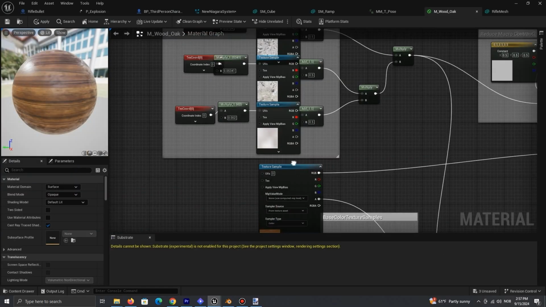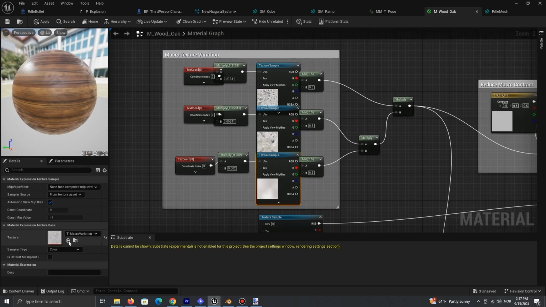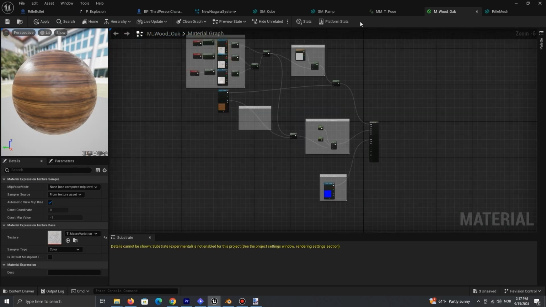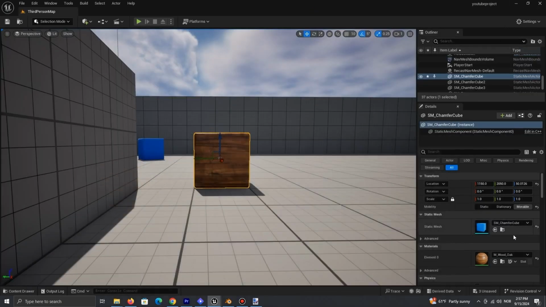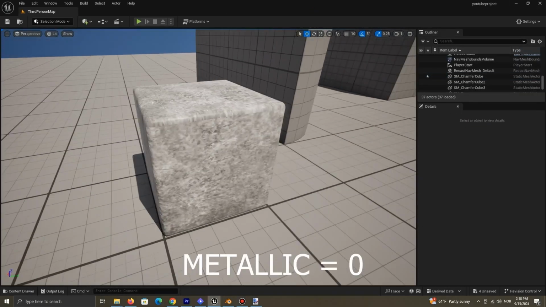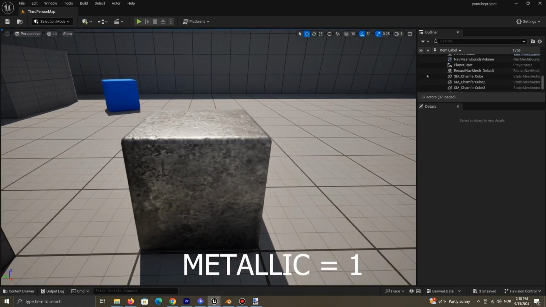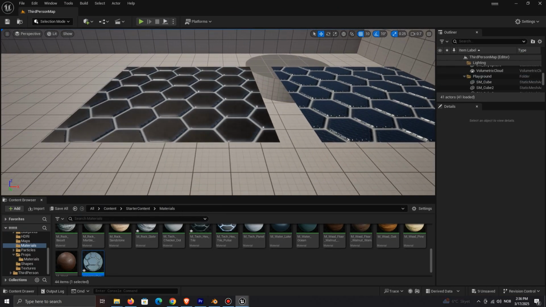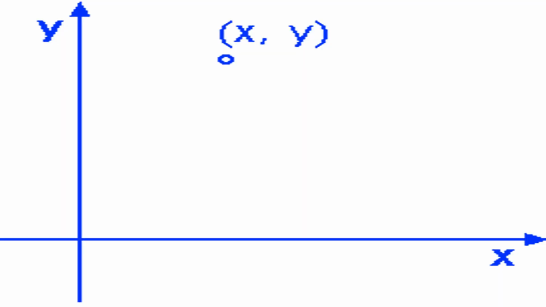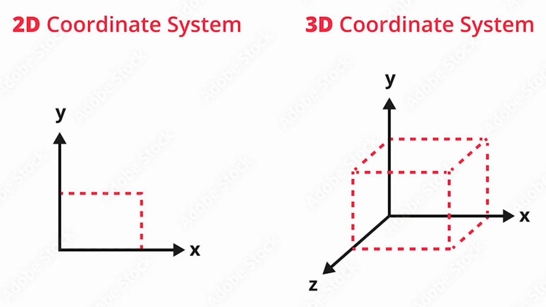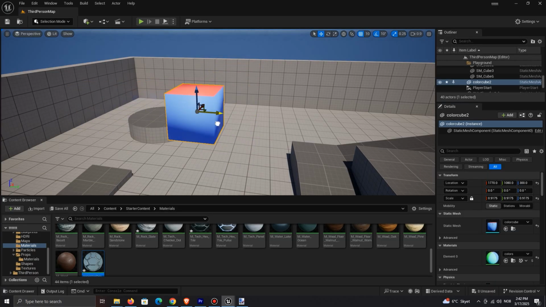We can also put multiple textures together to make it more realistic. This is called a material. A material consists of one or multiple textures and comes with different settings you can adjust to make it look a certain way. For example, metallic. Like the name implies, make your material look more like metal, or a normal map that will give the illusion of 3D depth. In 2D, you only have the X and the Y axis. You might even have gone through this at school. In 3D, however, we also have the Z axis, so any mesh can be moved, scaled, or rotated towards these directions.